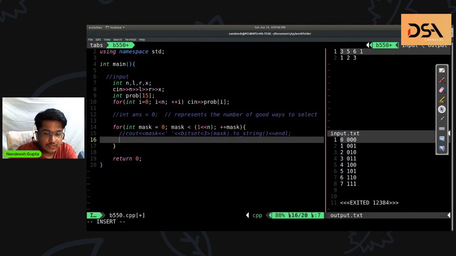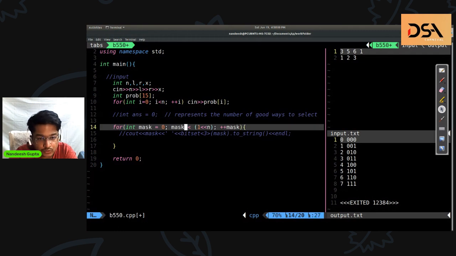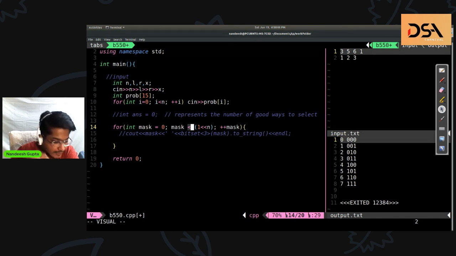So now that we have a mask, we need to calculate some of the values. 2 raised to power n minus 1. Yeah, so Rohan, I'm actually using the less than operator, right? So it will not actually iterate to the 2 raised to power nth value. The less than operator makes sure that my mask doesn't attain a value equal to 2 raised to power n. It always remains less than that. I think it is clear to him.